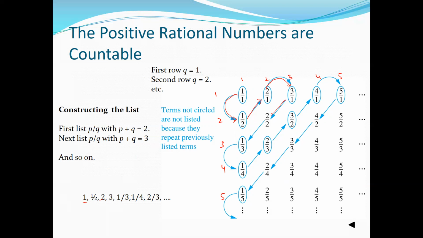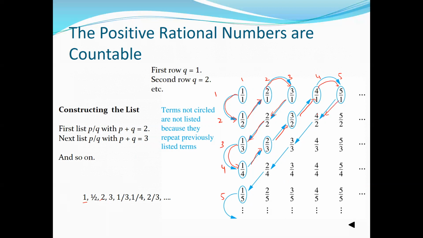And then we come to this one, that is 2 divided by 2. But 2 divided by 2 is nothing but 1 only. We have already listed 1, so we'll leave it. That's why this is not circled. Move to the next one, that is 1 divided by 3, right? And then go on like this, that is 1 divided by 4, right? Go on to the next number. So we can make a list, 2 divided by 3. Go to the next number, 3 divided by 2. Next number, 4 divided by 1.